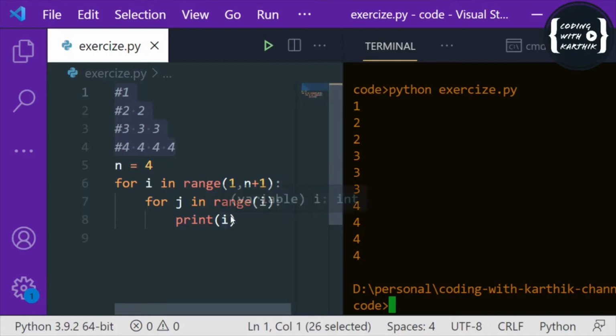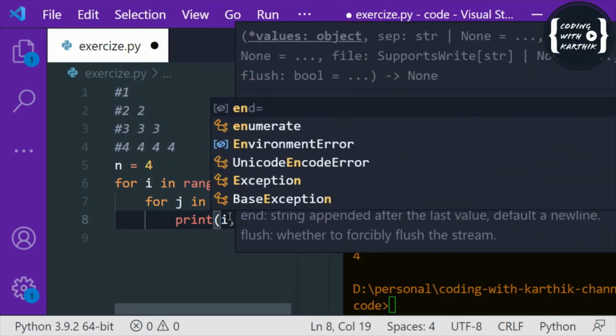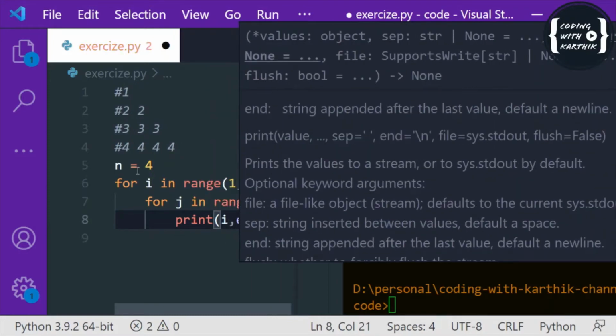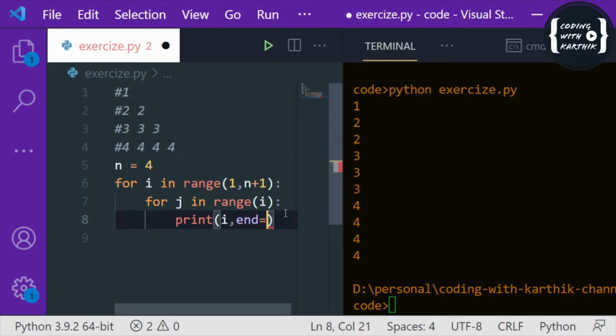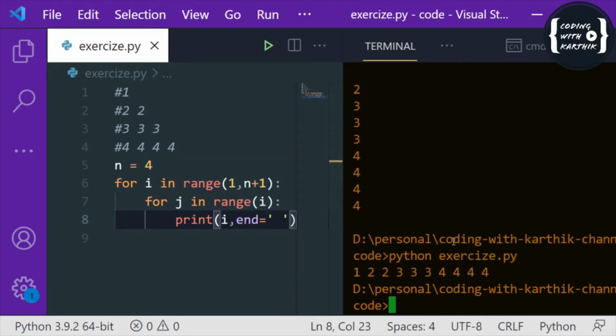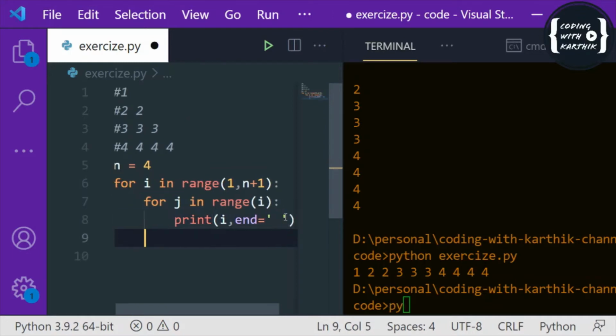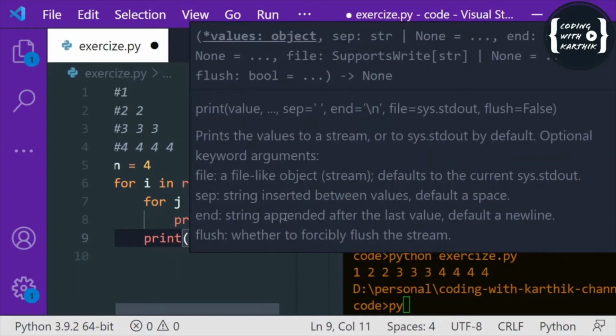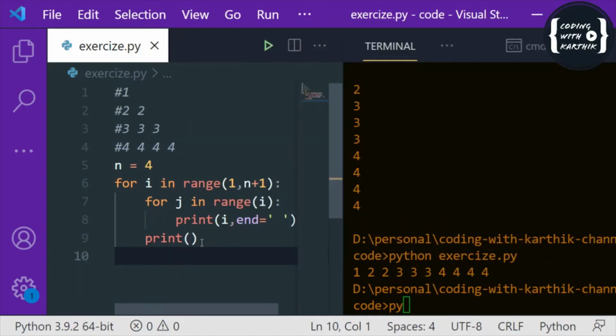To avoid that issue, for the print statement we can pass one thing, that is end. By default it is the new line character, but instead of that we can give some space. Now see, everything is in sequence, but with spaces, right? But we need to separate the lines, I mean after each row. So that means we have to print just an empty print, which by default will use a new line.